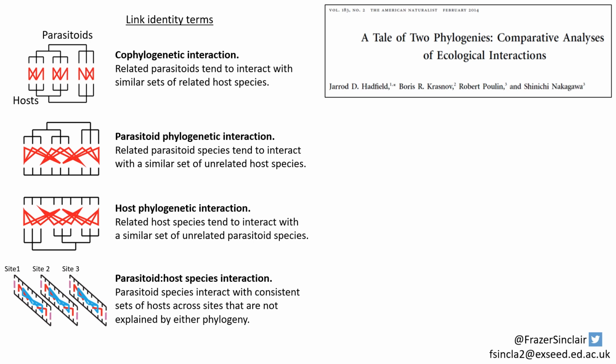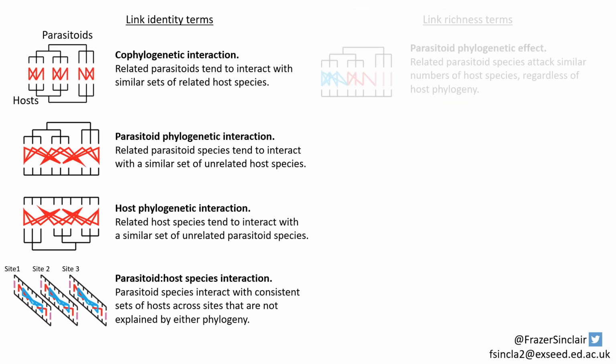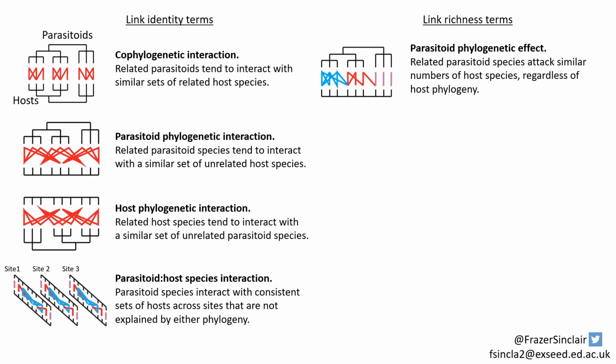In addition to accounting for variation in link identity, Hadfield et al. demonstrated that it's important to also account for variation in the number of species that a particular species will interact with. We refer to these as link richness terms, and the first of these is the parasitoid phylogenetic effect that captures the extent to which related parasitoid species are attacking similar numbers of host species regardless of the host phylogeny. So in this diagram we see that each member of the parasitoid clade on the left has 3 hosts. For the clade in the middle, each member has 2 hosts. For the clade on the right, each member has a single host. And if we were to model this, we would then expect to see a well-supported parasitoid phylogenetic effect.